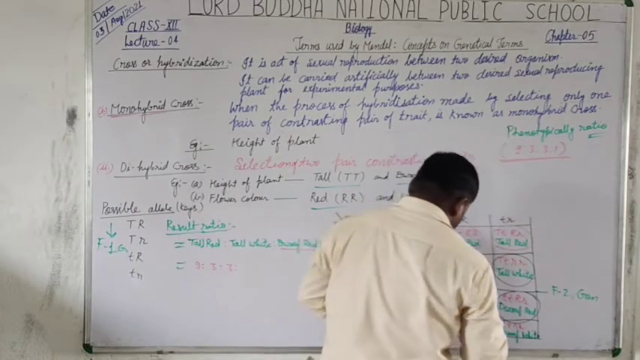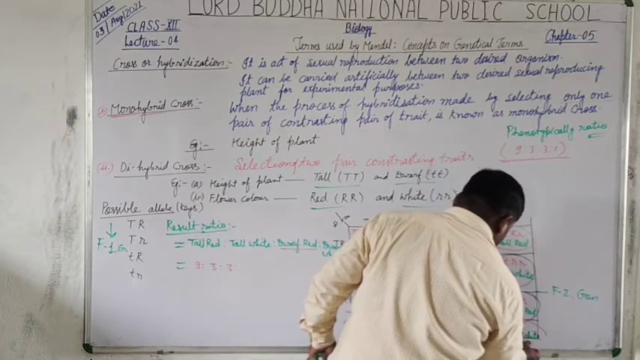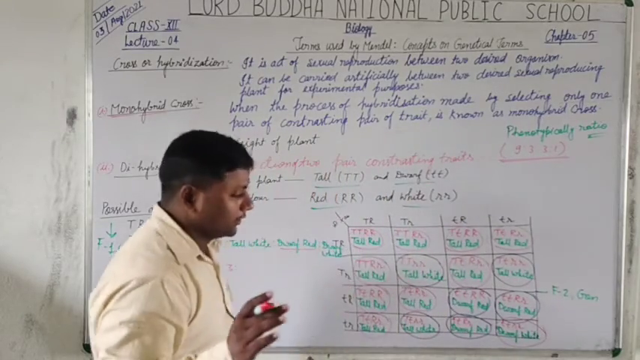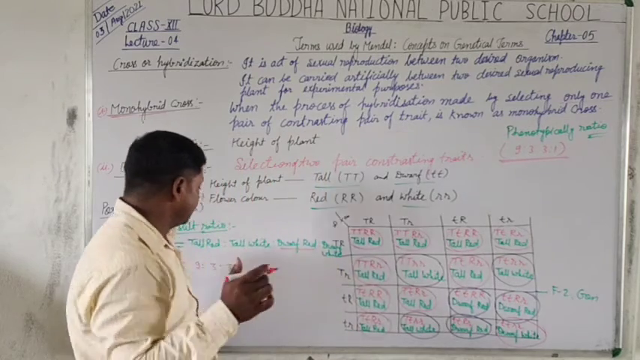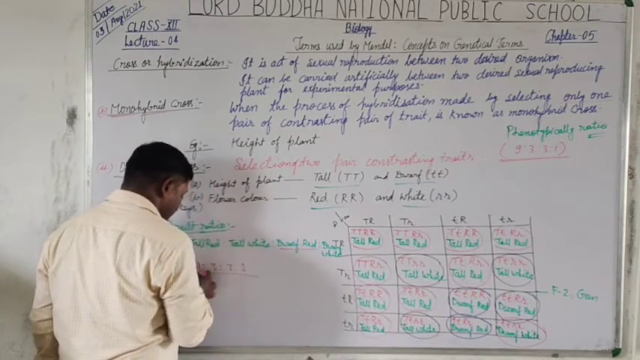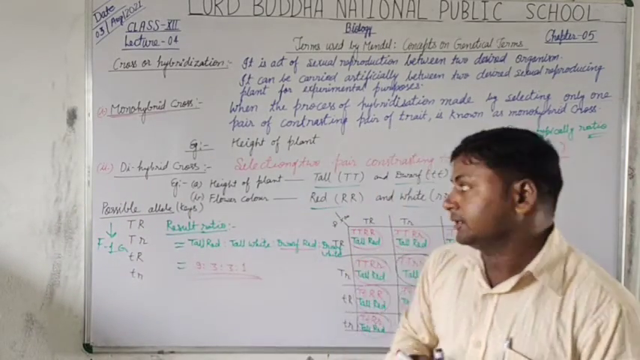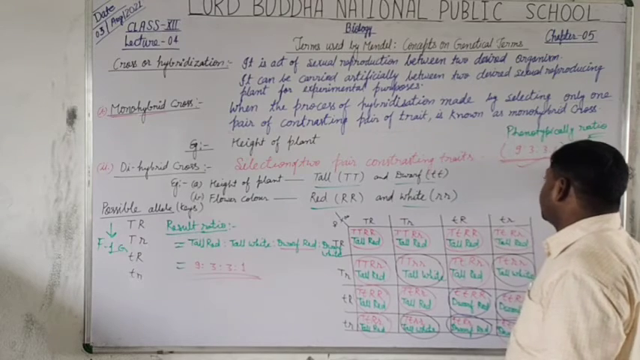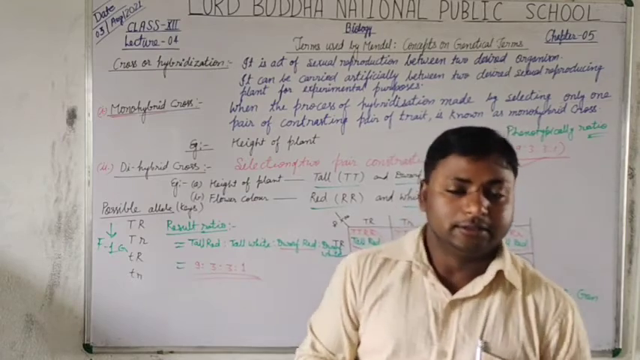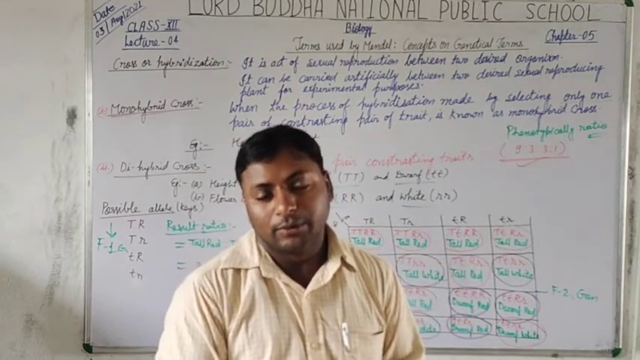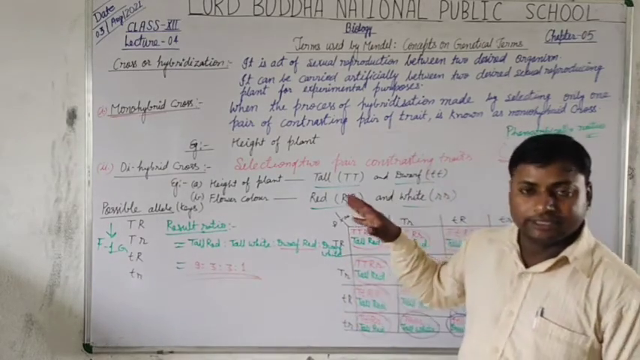Now dwarf white, what do we find? Only one dwarf white individual is obtained in the ratio. So what we obtained, the ratio between the individuals in a dihybrid cross, is 9:3:3:1, and this was first defined by Gregor John Mendel. That's why he is regarded as the father of genetics.